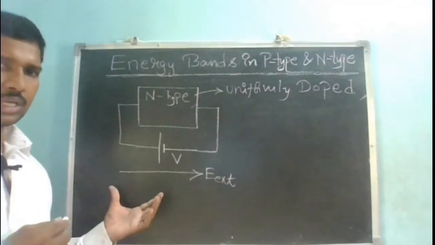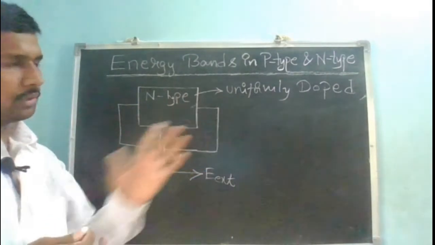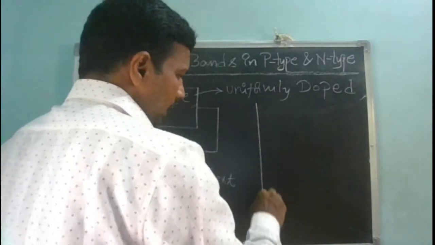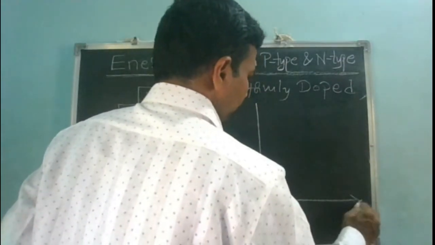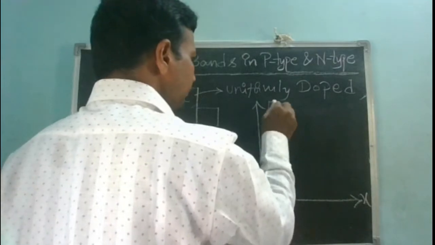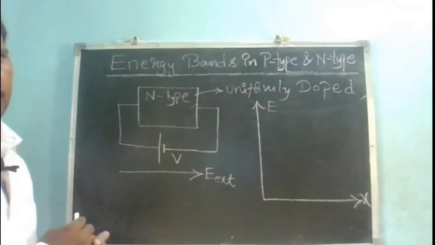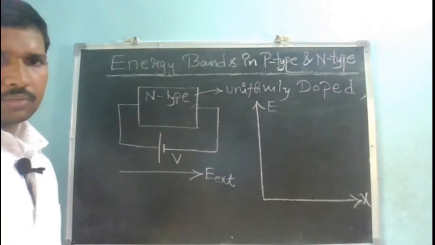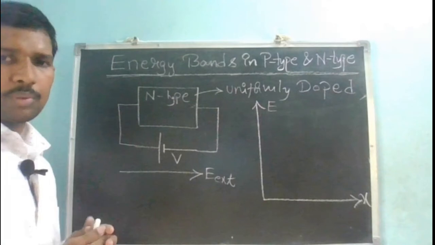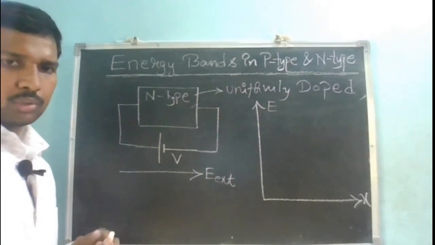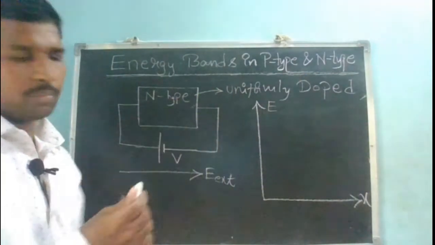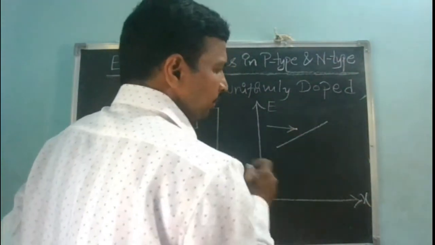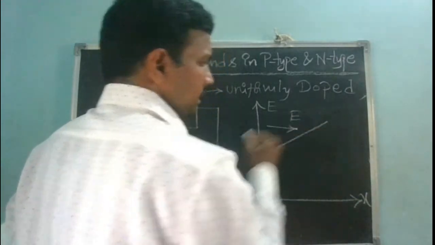This is a uniformly doped semiconductor, so how is my energy band diagram going to look? First, is there an electric field? Yes, there is an electric field, in the direction from left to right. Since the electric field is present, there is a slope of my EC, EV and EFI, and my electric field direction will be in the positive slope of my EC. So my EC has to be in this direction.